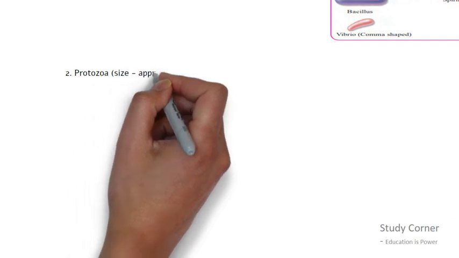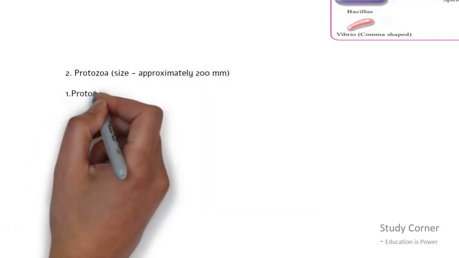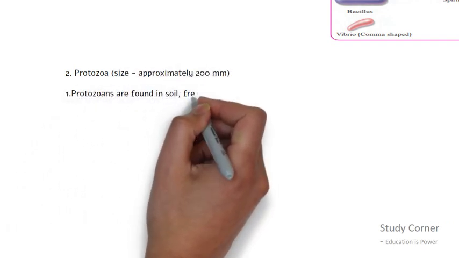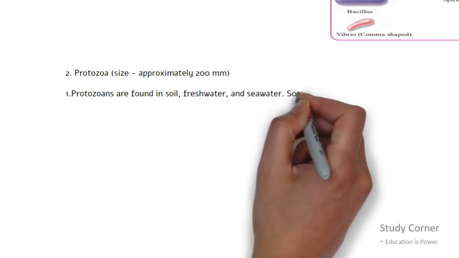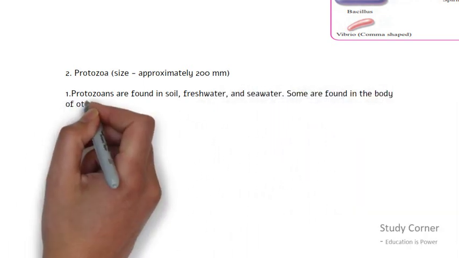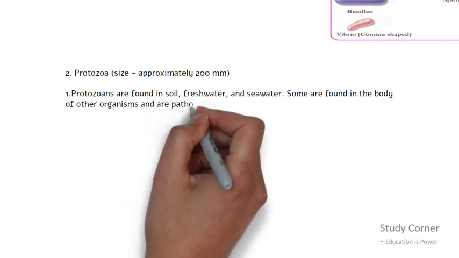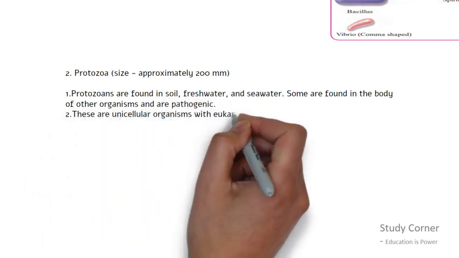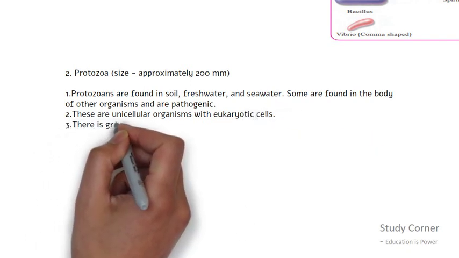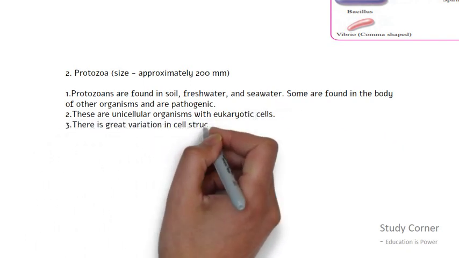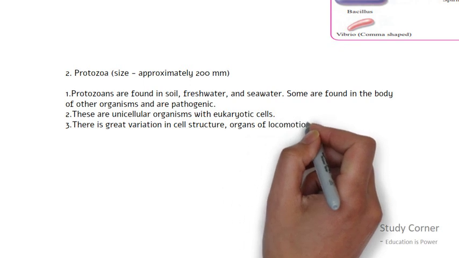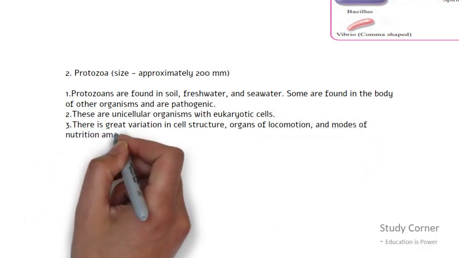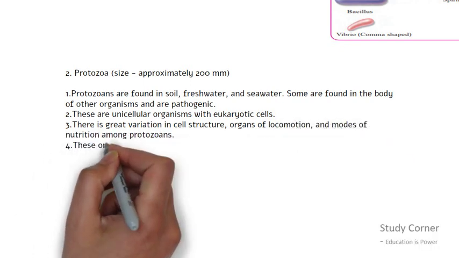The second type of microorganism which we are going to study is protozoa. The size is approximately 200 micrometers. Protozoa are found in soil, fresh water and seawater. Some are found in the body of other organisms and are pathogenic too. These are unicellular organisms with eukaryotic cells. There is a great variation in cell structure, organs of locomotion and mode of nutrition among the protozoans. These organisms reproduce by simple cell division.